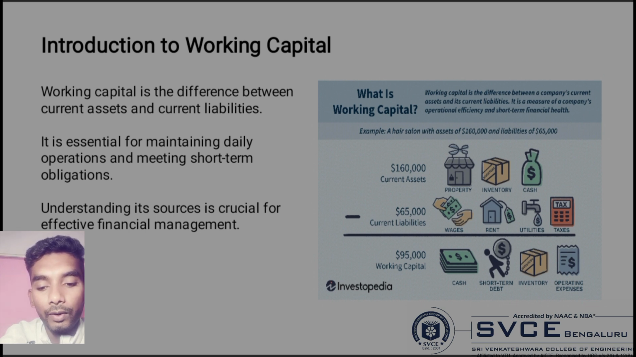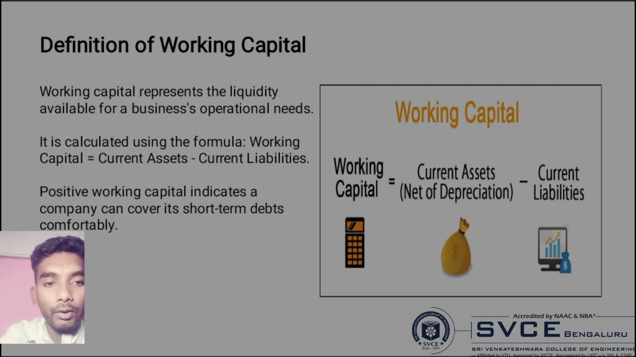The sources of working capital can be categorized into two main types, internal and external. Definition of working capital: working capital represents the liquidity available for business operation needs, and it is calculated using the formula working capital equals current assets minus current liabilities. Positive working capital means a company can cover its short-term debt comfortably.